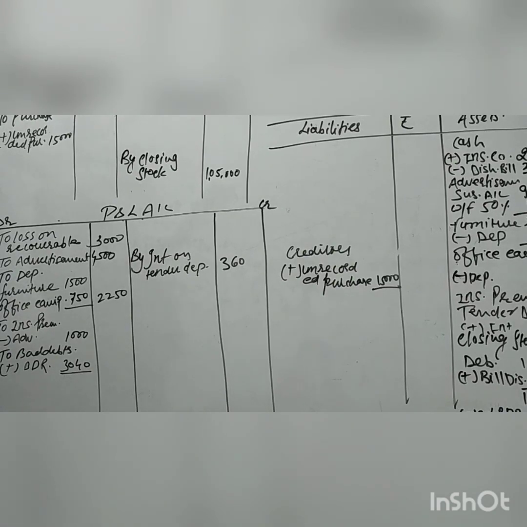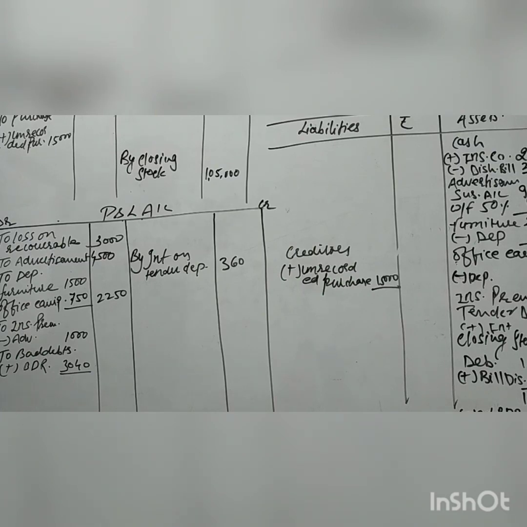You know very well that the advance will be deducted from a particular item, and the second effect comes to the balance sheet asset side. Next adjustment: 12% interest is receivable on tender deposit. Tender deposit is our asset, and when we get interest on an asset, it means our income. Income will come to the credit side in the P&L account.